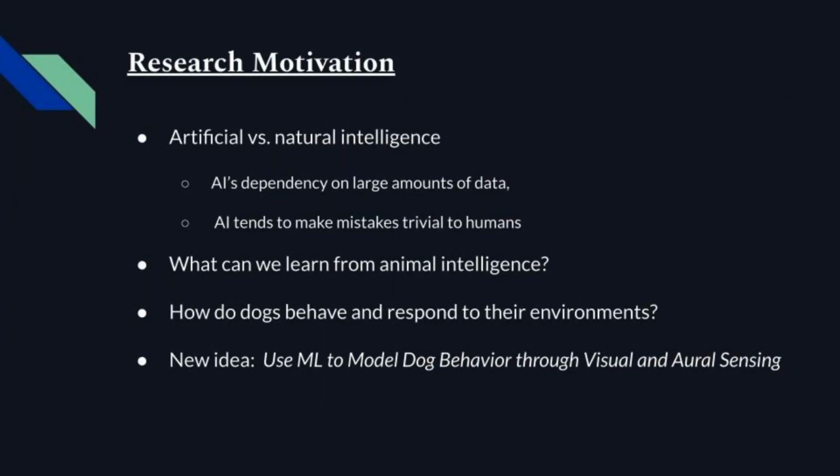Currently, machine learning models use large amounts of data to train. Natural intelligence is the exact opposite. Humans and animals are able to learn with just a few examples. This causes artificial intelligence to make mistakes that seem trivial to humans. AI doesn't fully seem to mimic real intelligence. It can only follow rules which are learned from large amounts of data, but doesn't know why these rules exist. However, natural intelligence knows how to create these rules and uses common sense reasoning instead of a database.